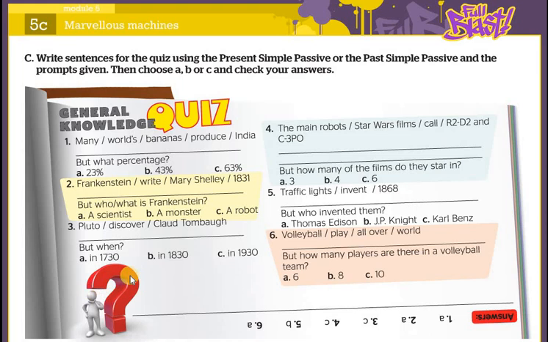So the next activity is a kind of quiz. What you have to do here is to put the words, or the prompts, that you are given here. For example, many words, bananas, produced in India. So you have to decide which tense you are going to use in creating the passive verbs of these words, right?